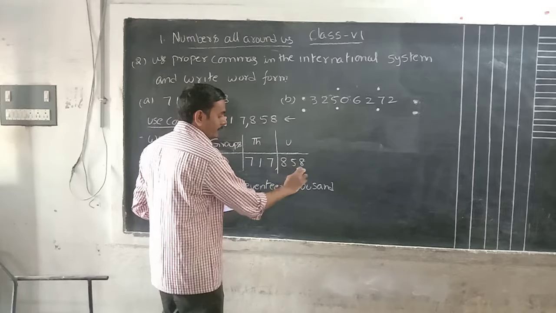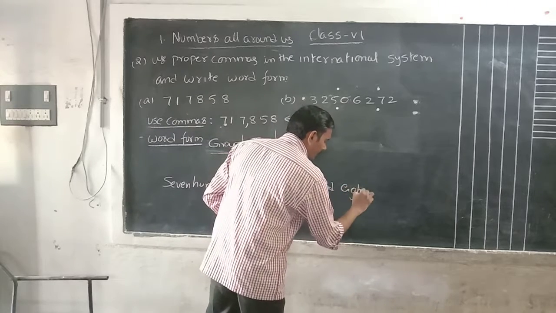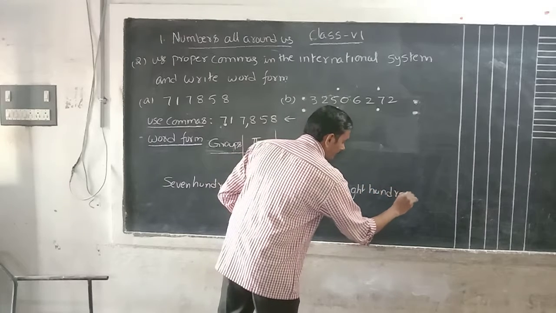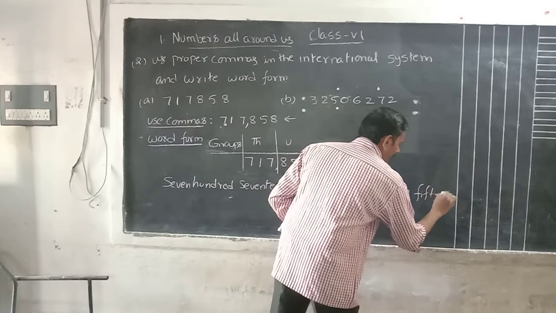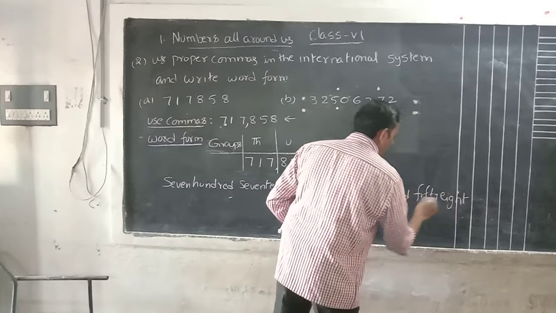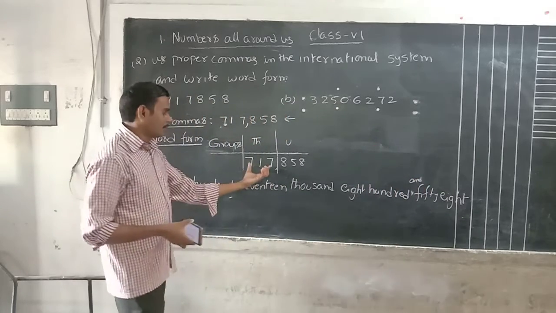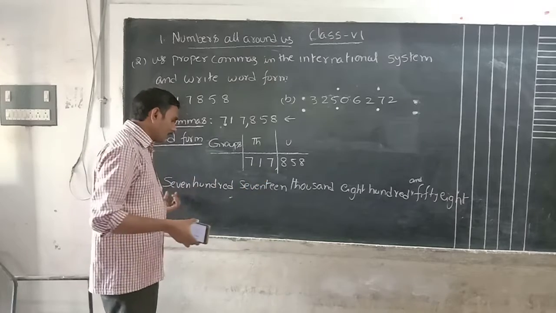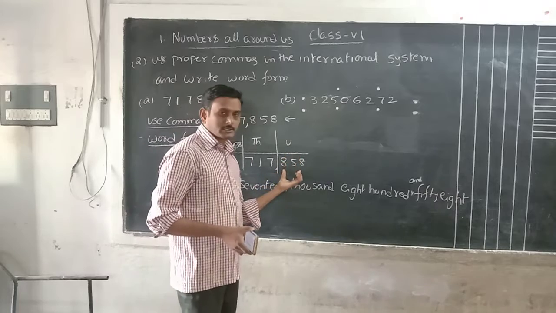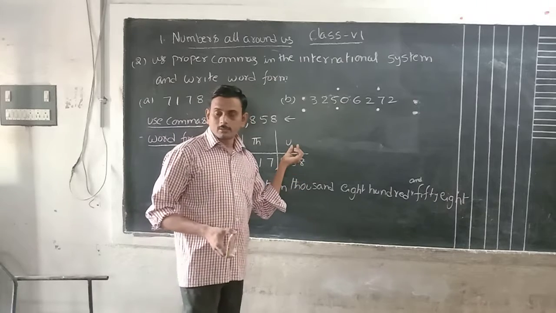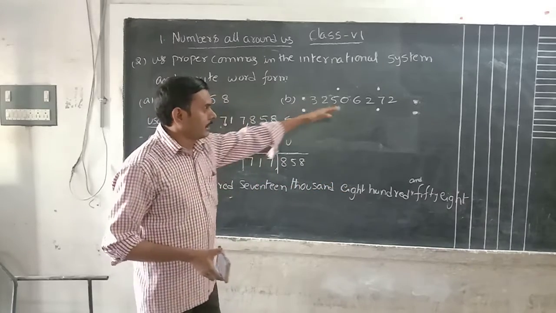Later, the unit group has which number? 858. Okay, what is the thousand place having? 717. That only is written here. What is the group? It is the thousand group. The unit group has which digits? 858. What is the group? It is the unit group. That only is written here. No need to be confused. By following this one, we have to follow this one.